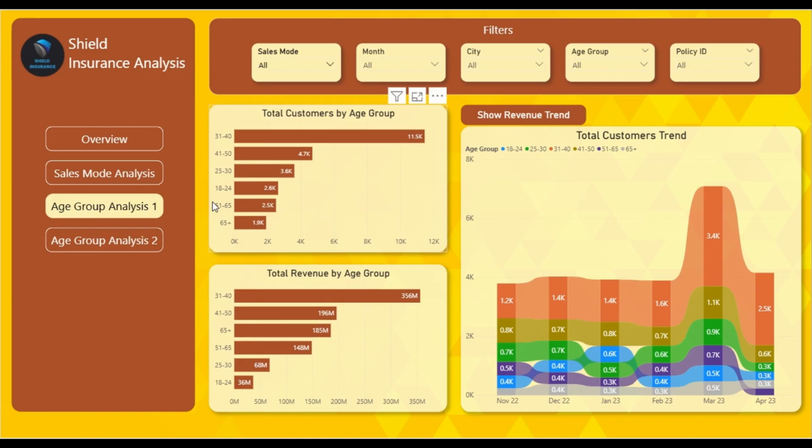Now the age group that generated the lowest amount of revenue but still a good number of customers, at least above the 65 plus and 51 to 65 segments, is the 18 to 24 age group. The customers in this age group are likely students or early professionals who may have been added as dependents by their parents and they may be buying low premium policies, therefore boosting customer count but not revenue.